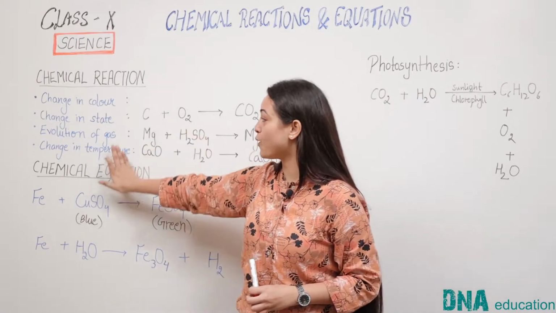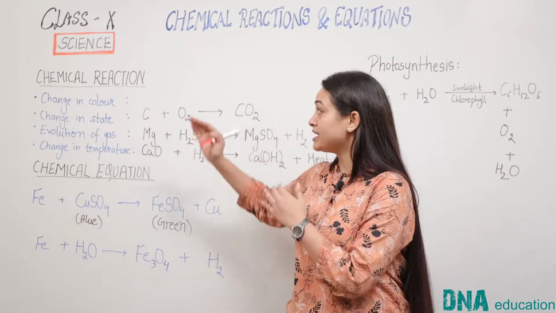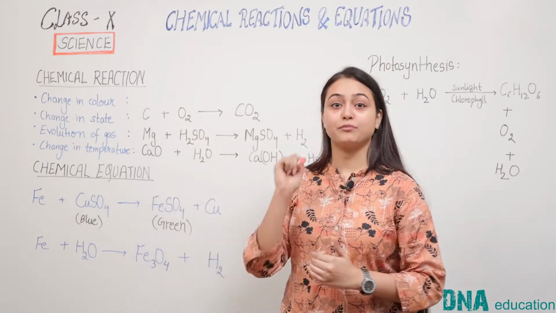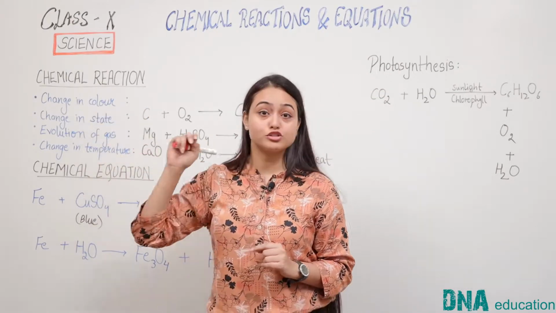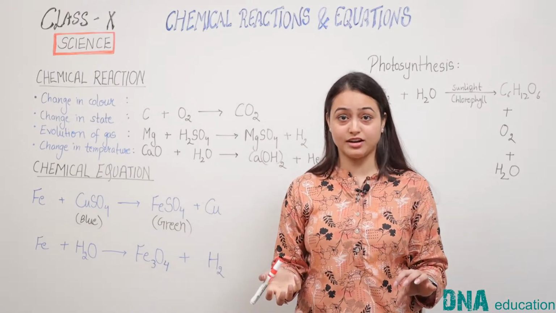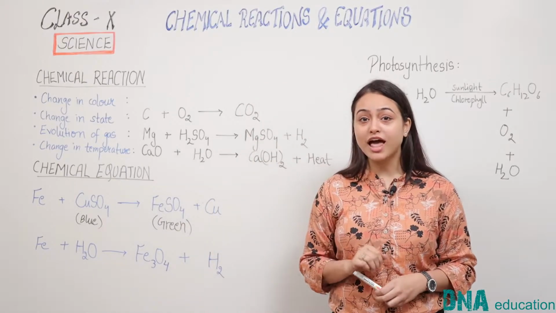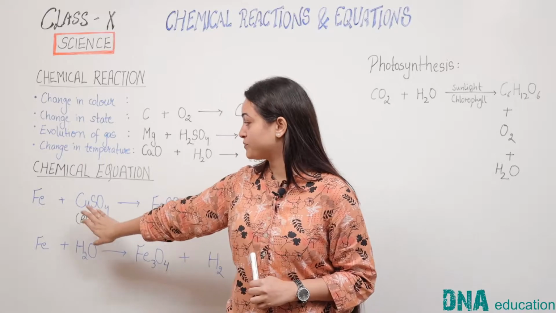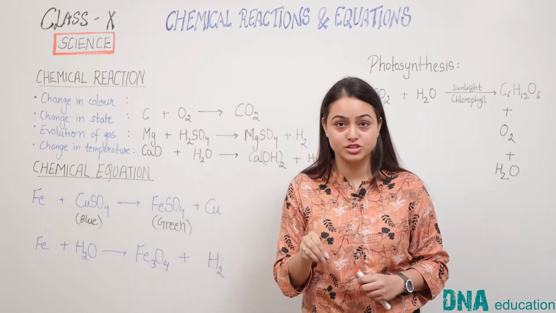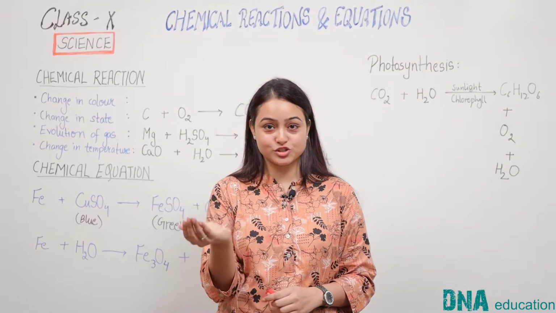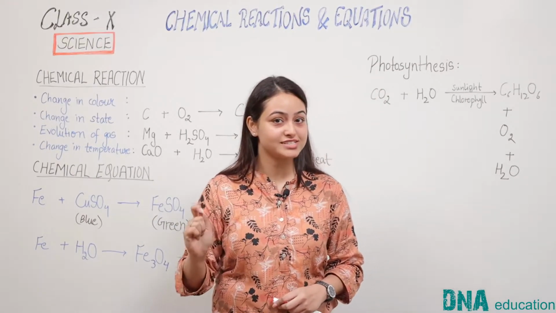Now there are a few points which we list to state how a chemical reaction occurs. That means the occurrence of a chemical reaction can be witnessed by these changes. First, change in color. If any substance changes color, we say that a chemical reaction has taken place. For example, we all have studied how when we drop an iron piece, for example an iron blade or an iron nail, in copper sulfate solution, the blue color of copper sulfate changes to green color, and this change in color indicates that a chemical reaction has taken place.